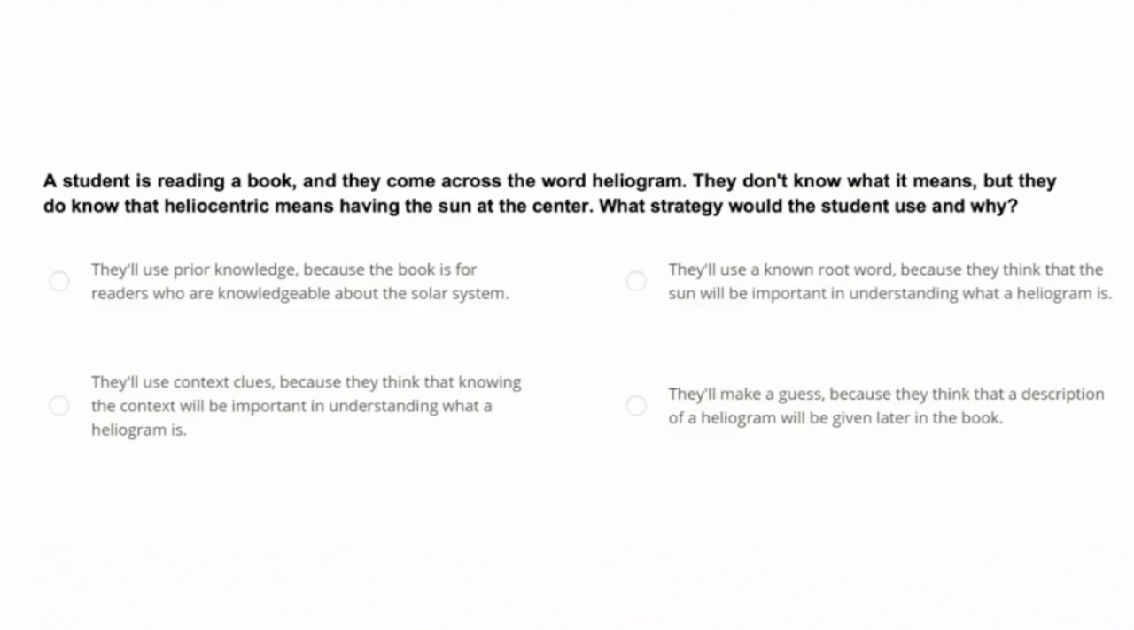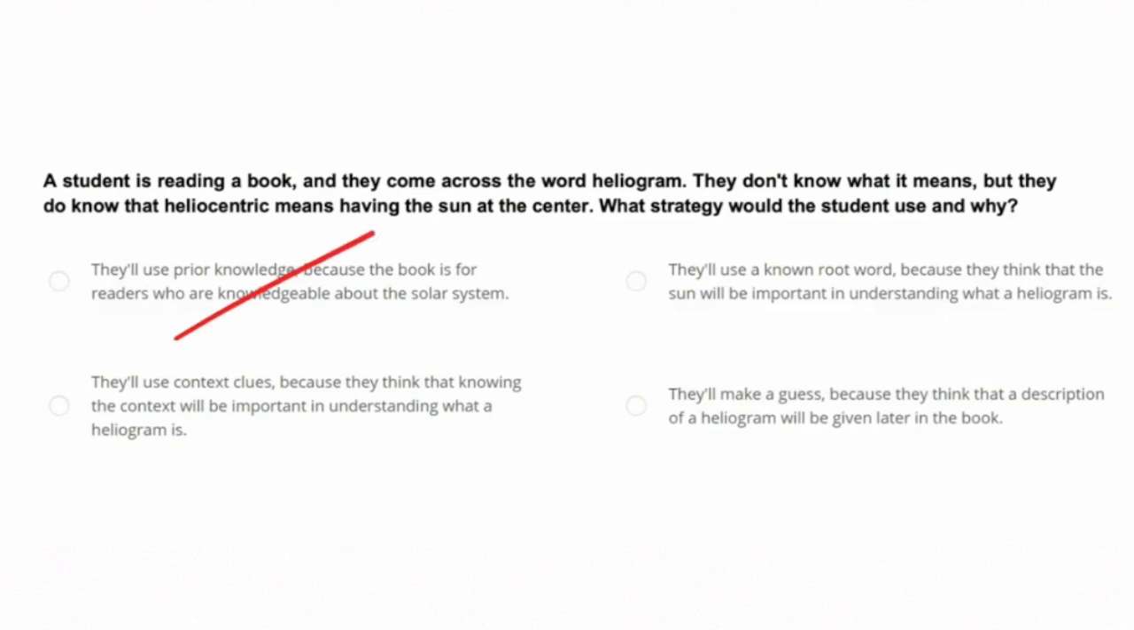They'll use prior knowledge because the book is for readers who are knowledgeable about the solar system. Well, that has nothing to do with whether the reader understands the word, which this reader does not. So the student knows something about the root word helio, so they should use that information. So this strategy is not correct. All right, let's look at the next one.